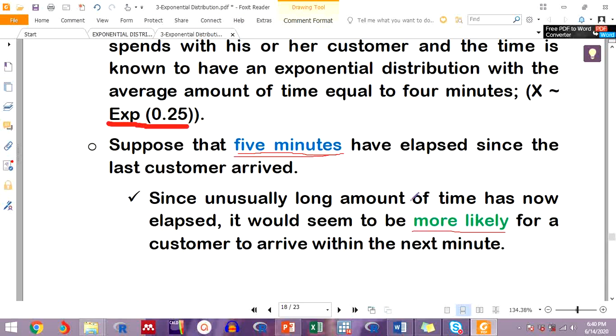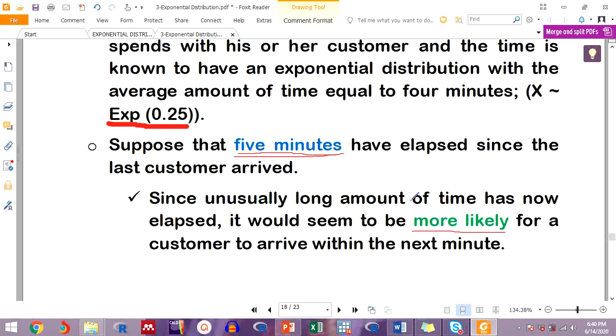This is not the case. Maybe another example: think for instance you are registering students for a particular course, and you know the registration rate, that after every 1 minute a new student registers. Now, if you spend more than 10 minutes without seeing a student registering, you could be imagining that in the next 2 minutes, in the next 3 minutes, we could see a student registering.